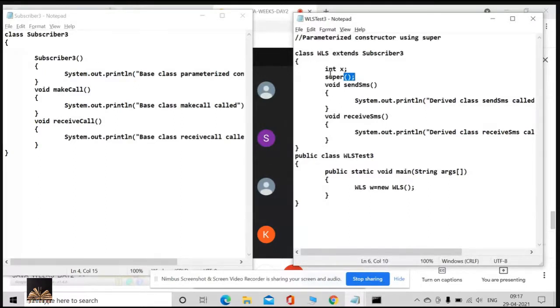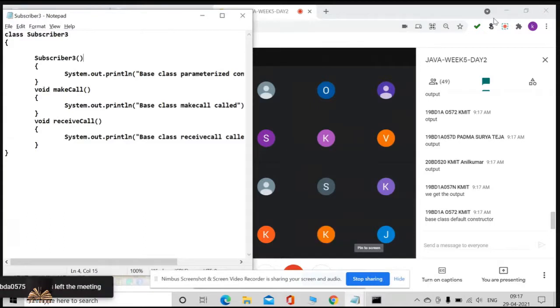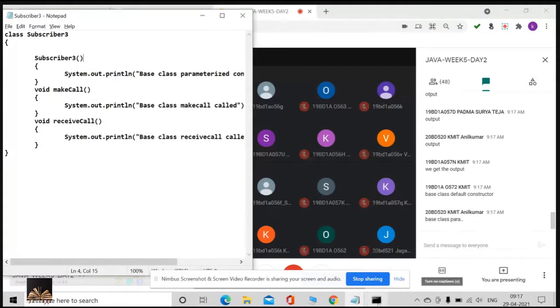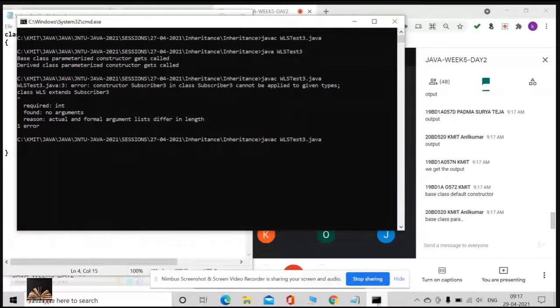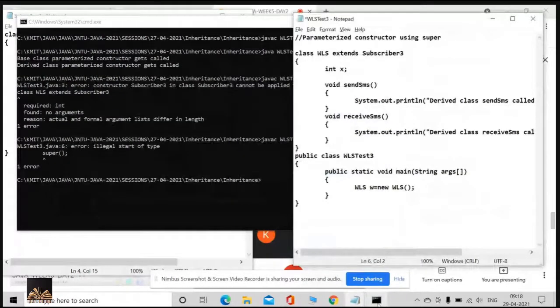I'll remove this. I should not keep this. What's your output? Can you please tell me? What's your expectation? Okay, good. There are many responses: base class default constructor. Very good, exactly, guys. I'll execute this. I'm sorry, I did not save this.